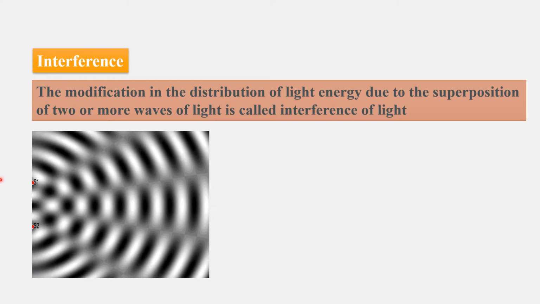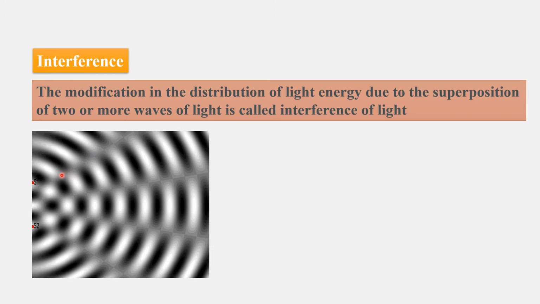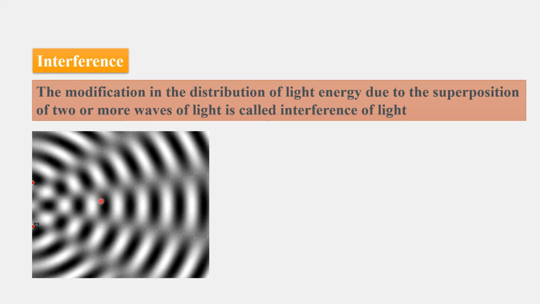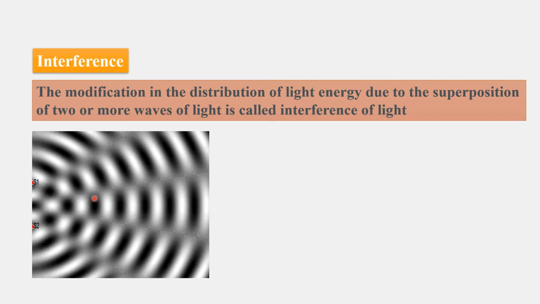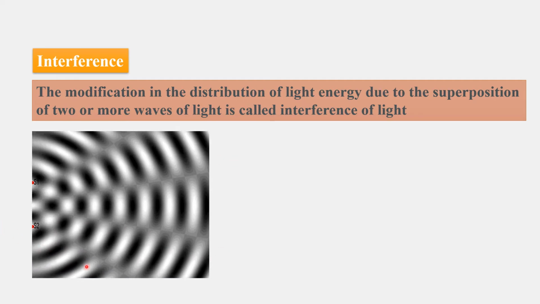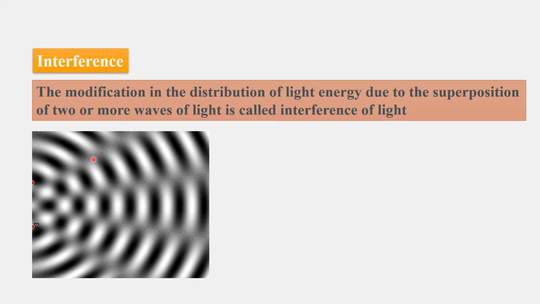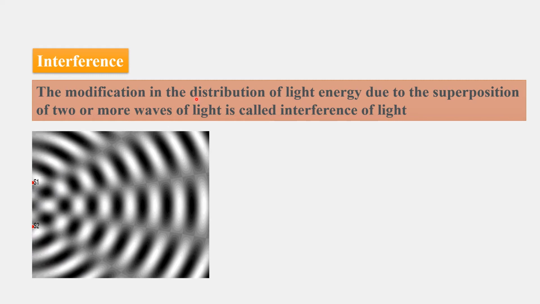See this, two sources are emitting light. Here brightness and darkness appear because of crests and troughs forming. While they reach the screen, these spots become brighter, appearing in this way, for sources which are in constant phase or constant phase difference.